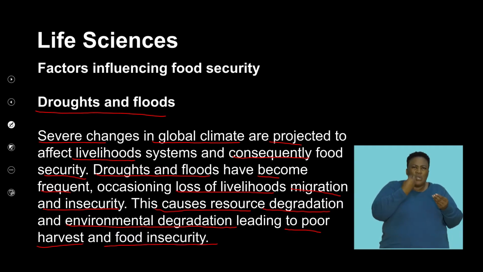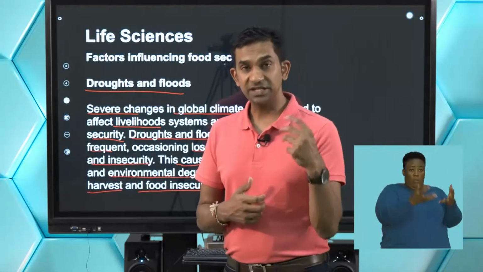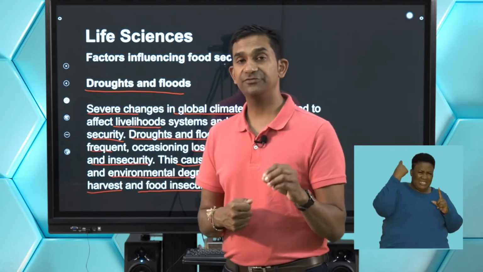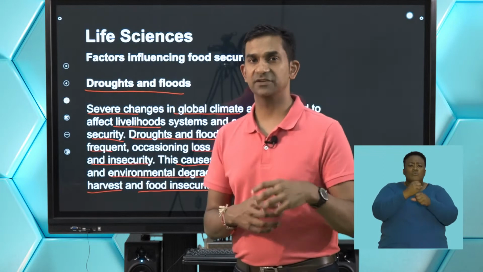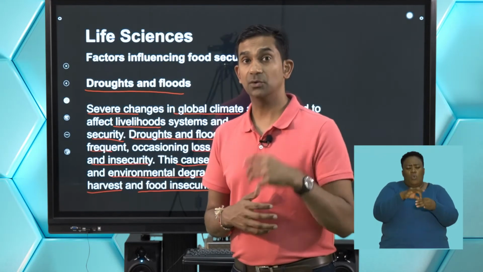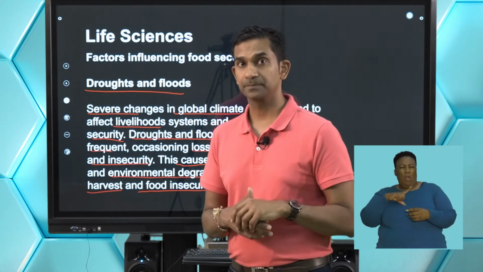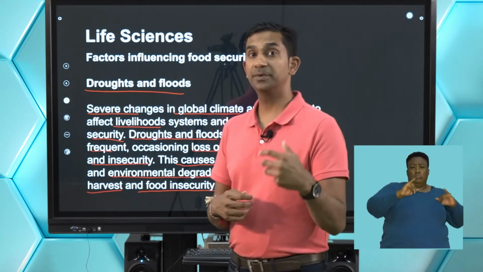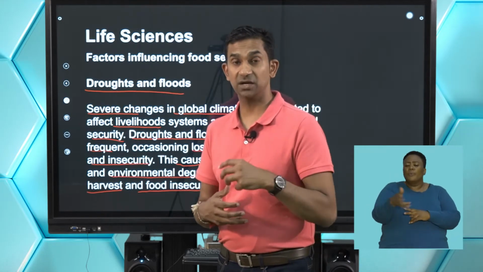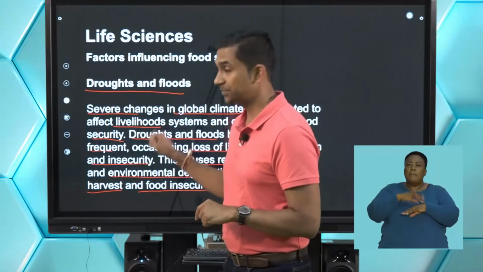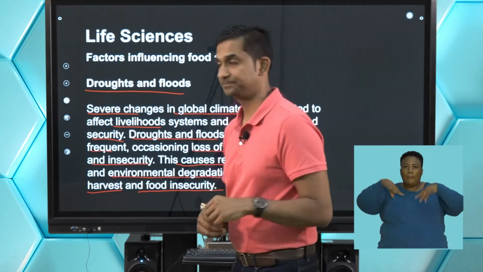So again, as I explained, when global temperatures change, they're definitely going to affect the ability of farmers to irrigate their crops. We know that floods have become more frequent and our droughts have become even more frequent, sometimes longer. And this means that we don't have proper irrigation, we don't have proper water, which is naturally available during our summers when it rains. And so we experience these droughts that in turn affect food production.